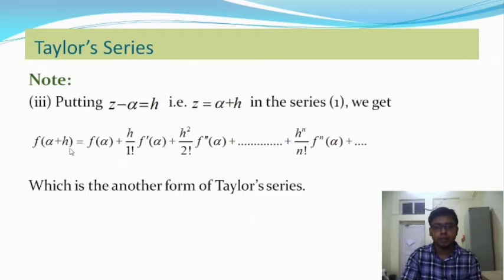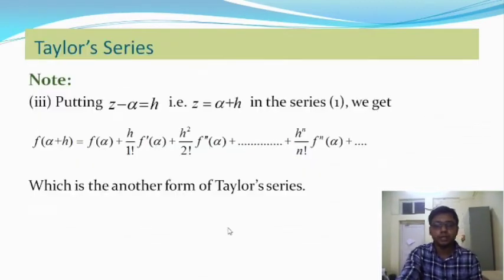So f of alpha plus h is equal to this. This expression is also called the Taylor series, or another form of the Taylor series, where z equals alpha plus h, and alpha plus h is very near to the point alpha, in the neighborhood of alpha, and lies within the circle C0.